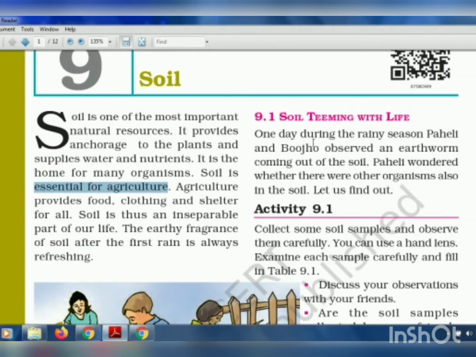So here the first topic is soil teeming with life. Soil teeming with life means soil and life are in a team. We cannot separate them from each other. So that is why soil teeming with life, and there are many living organisms which live inside the soil. So there is life inside soil.